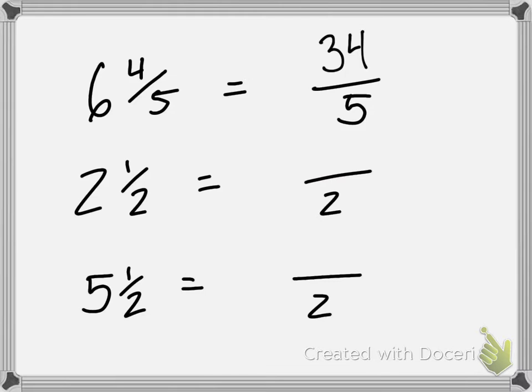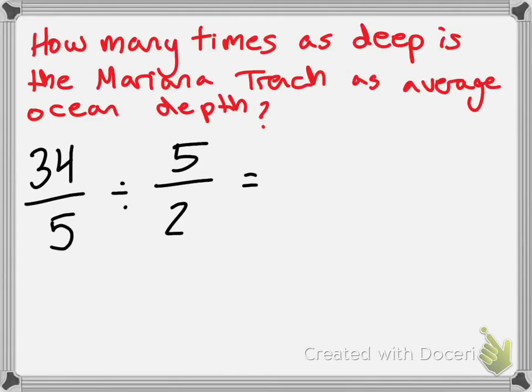Nathan, what about 2 1/2? That's 5/2. Perfect, 5/2, 5 halves. And then lastly, Leor, what is 5 1/2? 11/2. Excellent. So make sure you guys feel comfortable going from mixed numbers to improper fractions and from improper fractions to mixed numbers. So how many times as deep is the Mariana Trench as the average ocean depth?